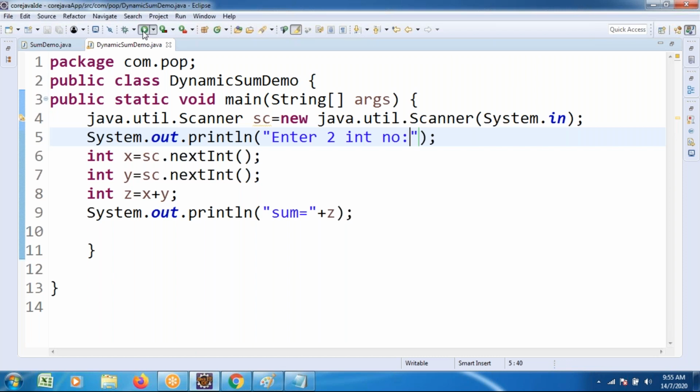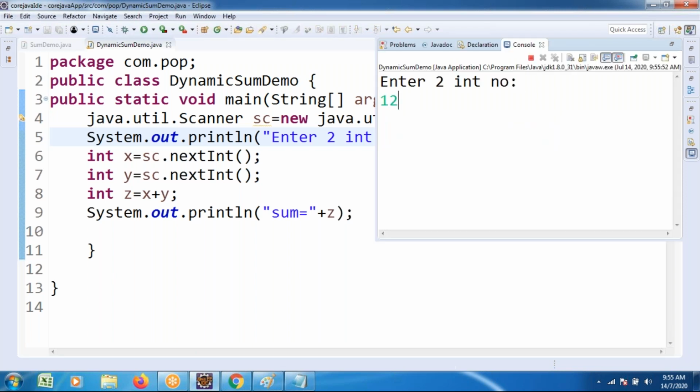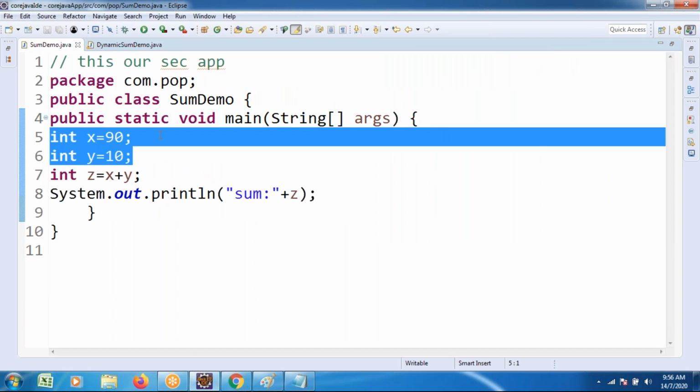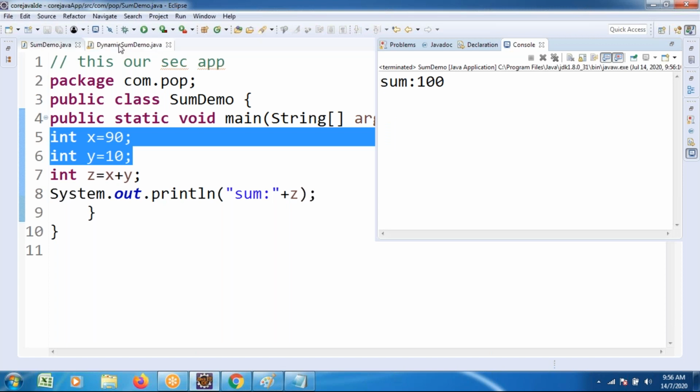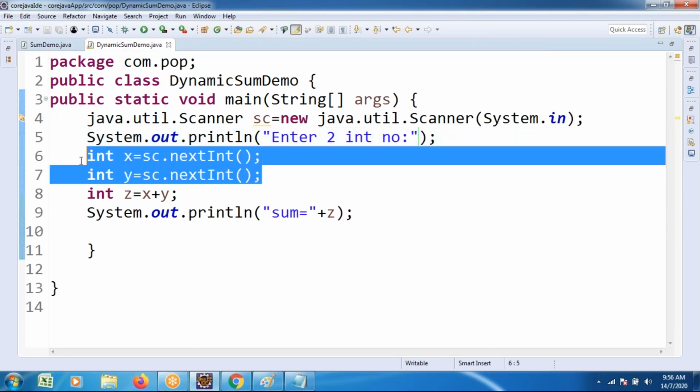When you ask clearly, you know that you must enter the value as an integer only. Enter the value as an integer, based on their integer value. Previously, we were unable to enter the data. Only inside the program, every time the output is showing as 100 only, a fixed output. But in this program, it is dynamically taking the data.